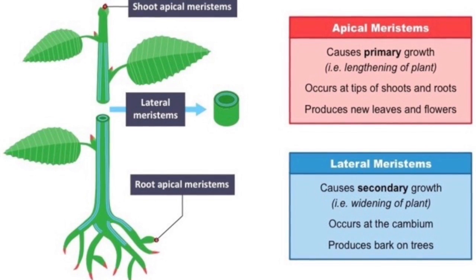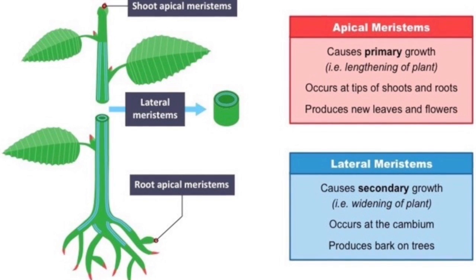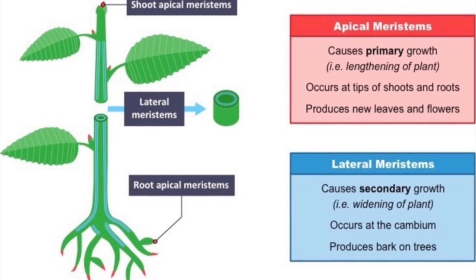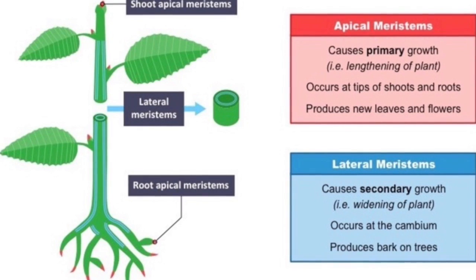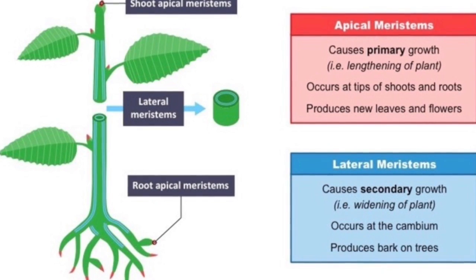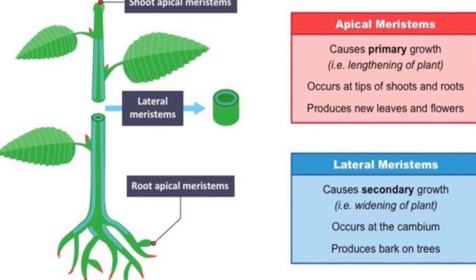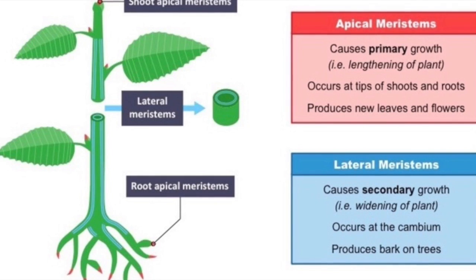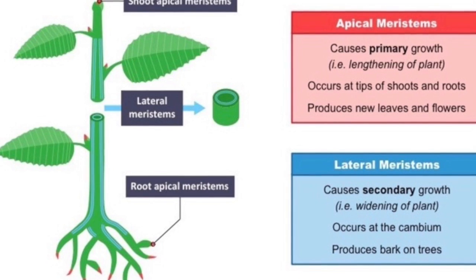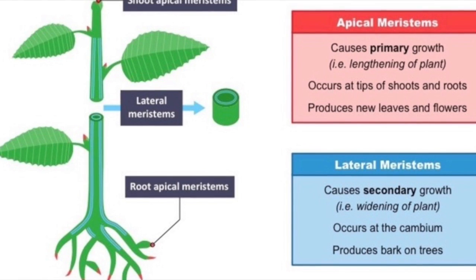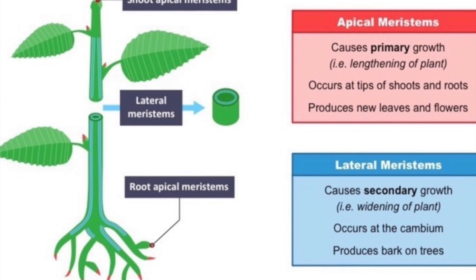The tissues that are produced by this primary growth are called primary tissues. Primary growth allows roots to push through the soil and allows the shoots to grow upward, which increases the plant's exposure to light and CO2.